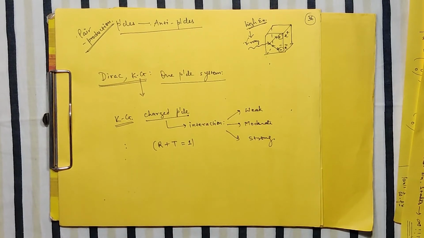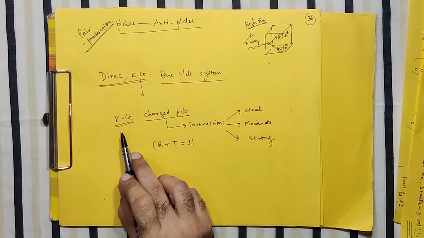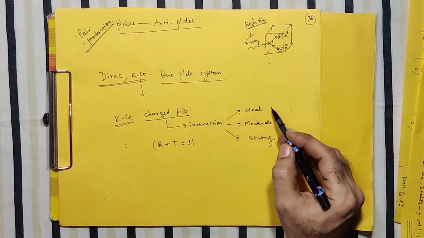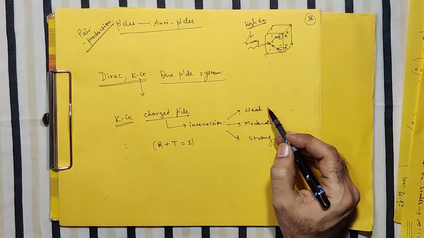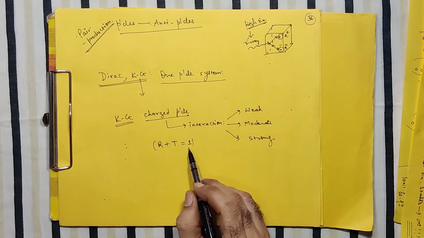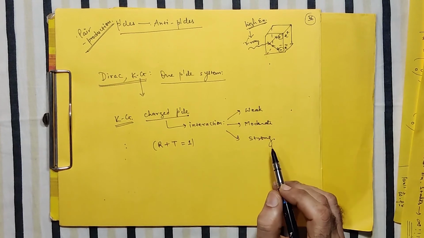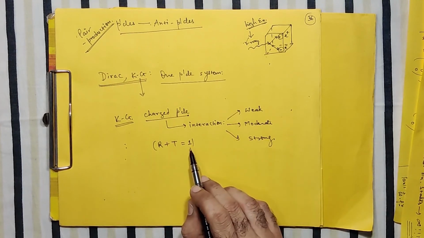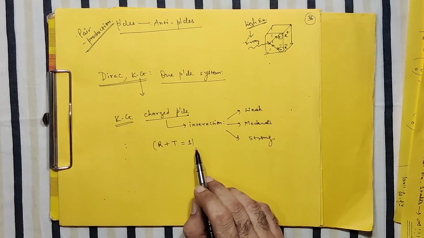What is found is that whenever a charged particle following the KG equation undergoes the interaction, in all three cases, whether the interaction is weak, moderate or strong, this R plus T equals unity is fulfilled. So there is no doubt that the reflection and the transmission will add to 100%, that is, 1.